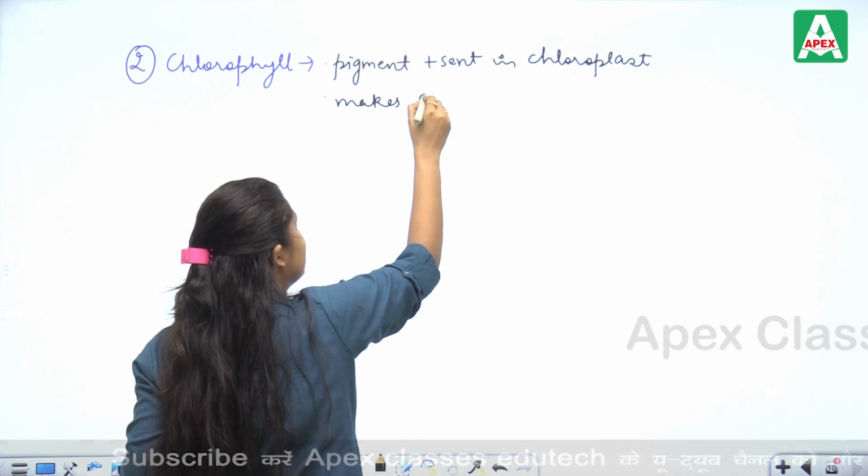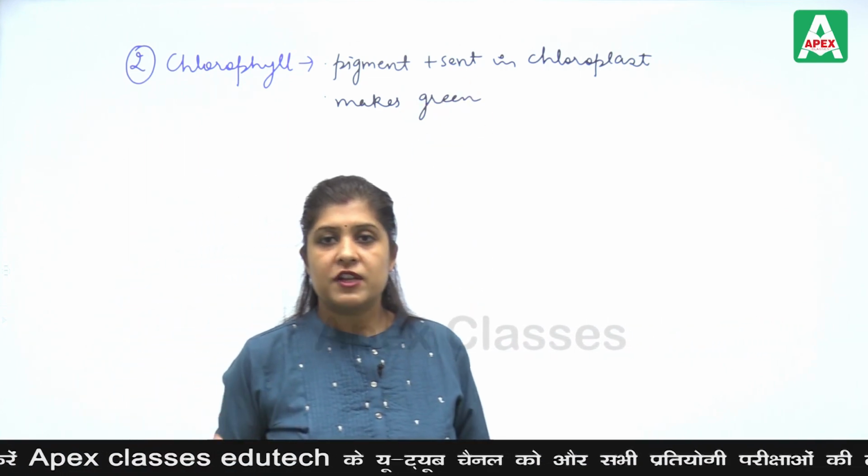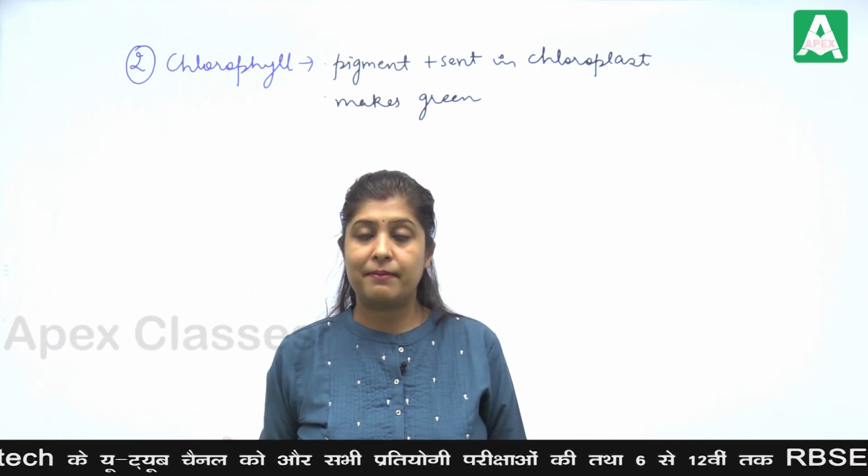It makes plant parts green. Okay. Where chlorophyll is present, the plant parts will be green because chlorophyll is a green colored pigment.